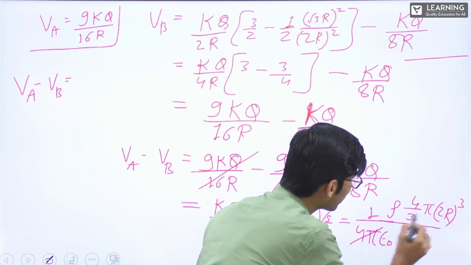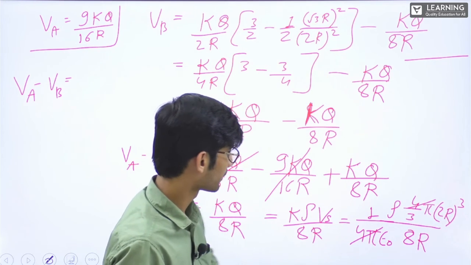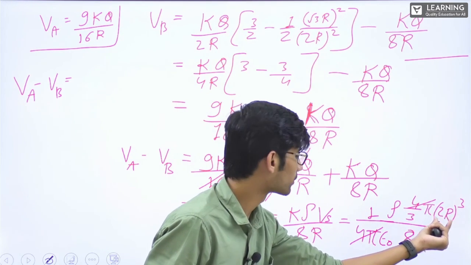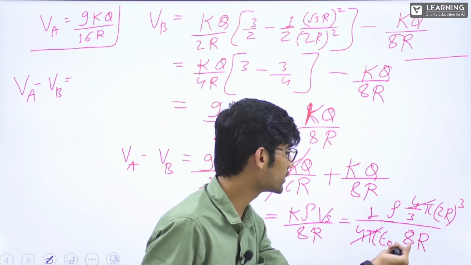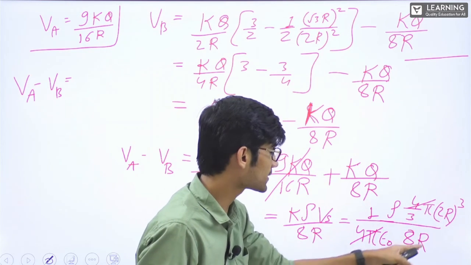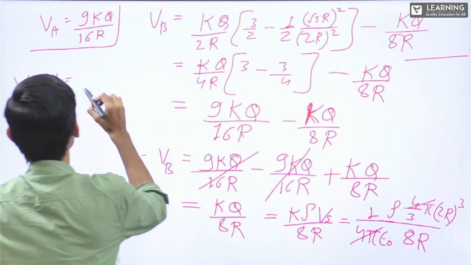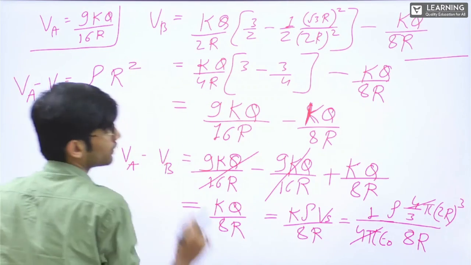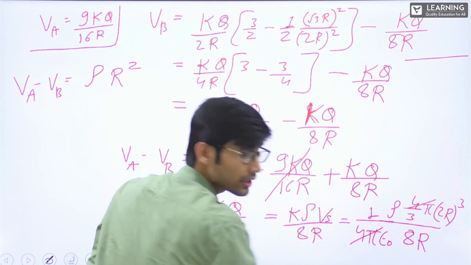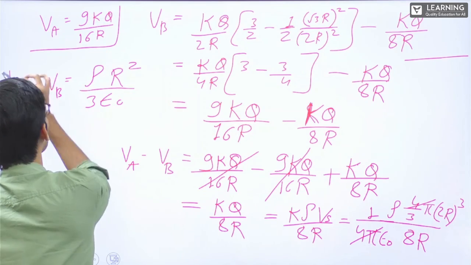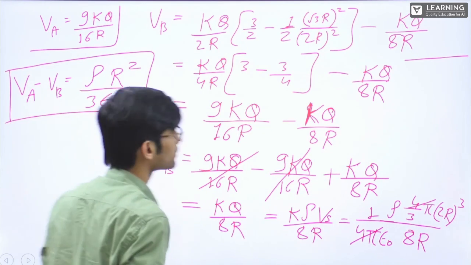Now see here, 4 pi will be cancelled. This will be 8R cube. 2 2s are 4, 2 4s are 8. 8R cube. This 8 and this 8 will be cancelled. This R and 1 R from here will be cancelled. Rho R square divided by, this 3 will come down, epsilon naught is only there. 3. This is the answer.